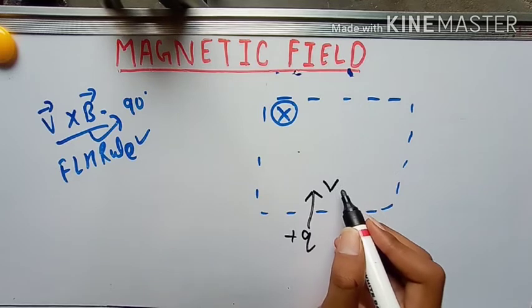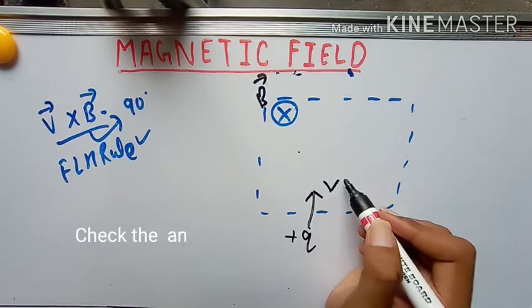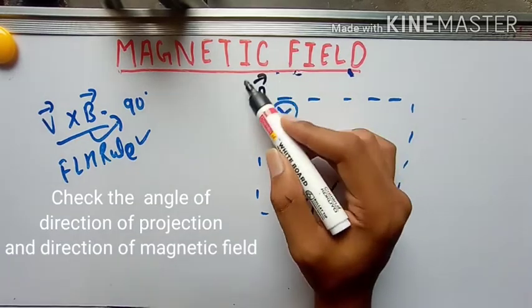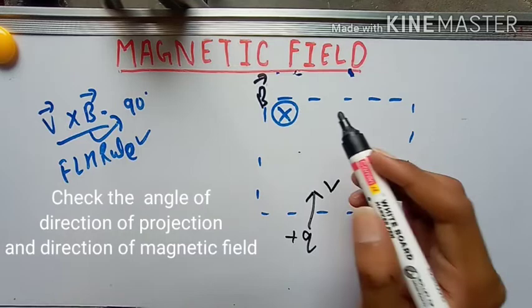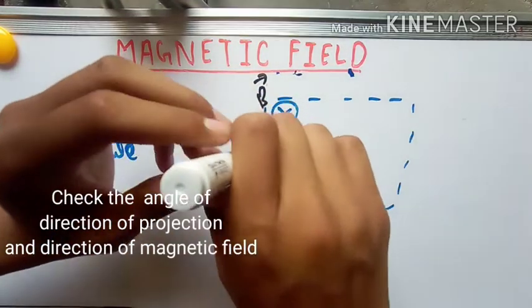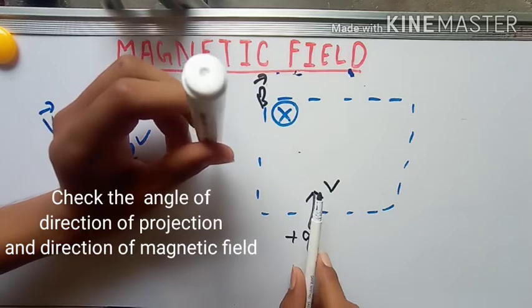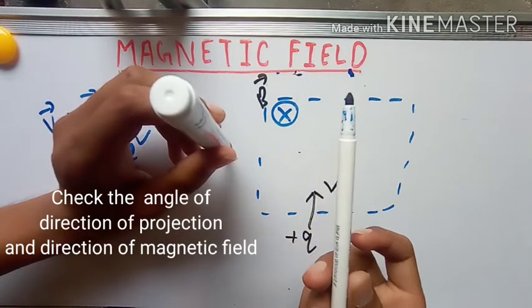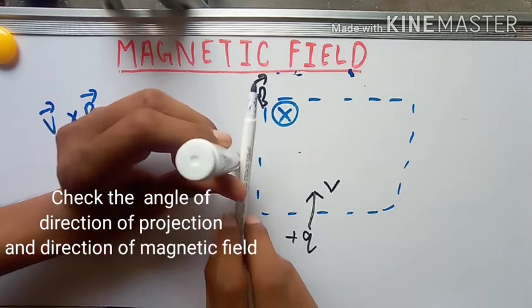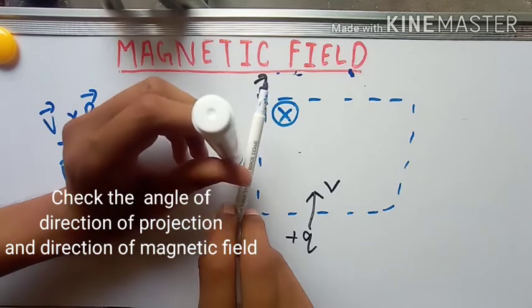Now what will happen? First of all, you need to check the direction of projection and the magnetic field angle. The field is going inside, and you are projecting the charge like this. So what angle are they making? 90 degree angle. Exactly, this is 90 degree.